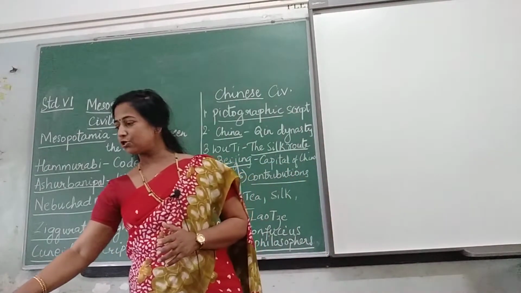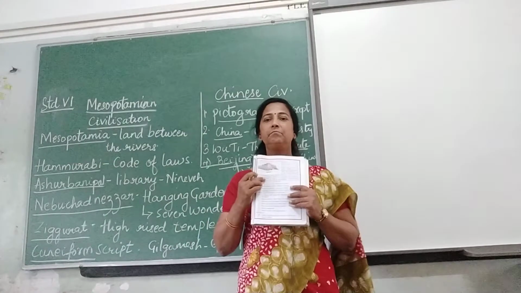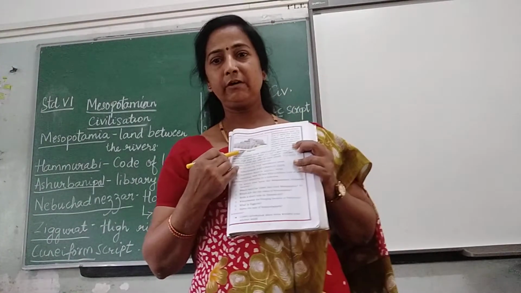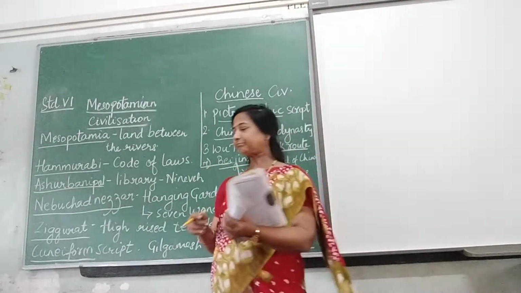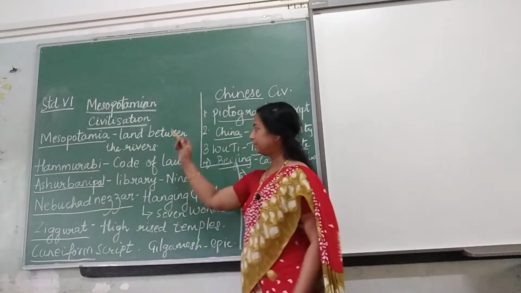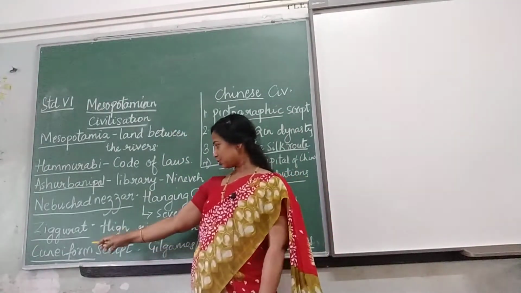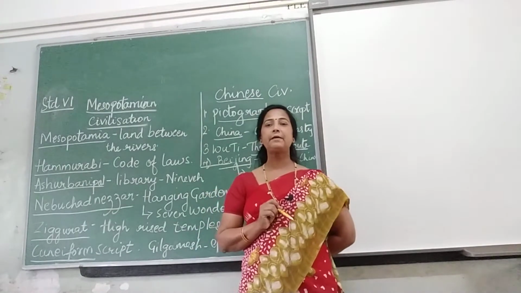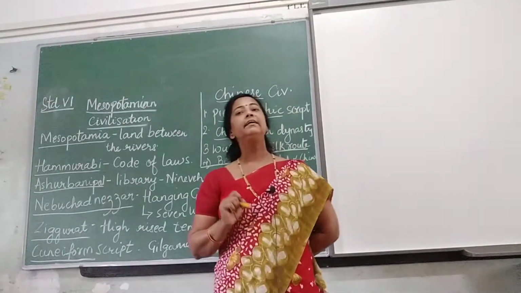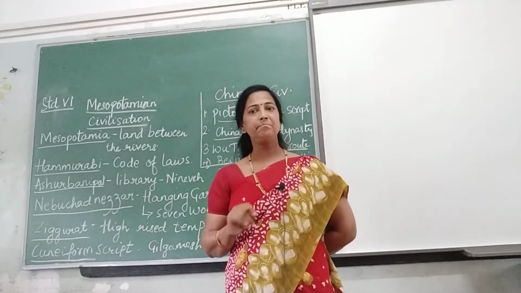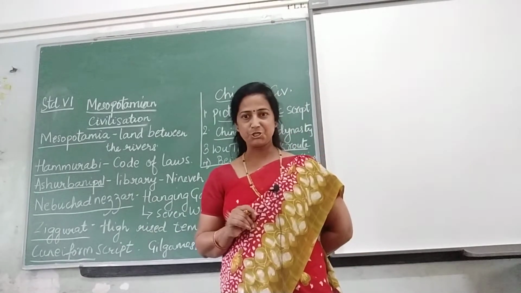So here in your text also you have a picture there, but I don't know whether you are able to see it or not. This is a ziggurat. Then the last thing is the script. They used cuneiform script, and the most important epic of the Mesopotamians is the Gilgamesh epic. Okay. So this was all about Mesopotamian civilization.